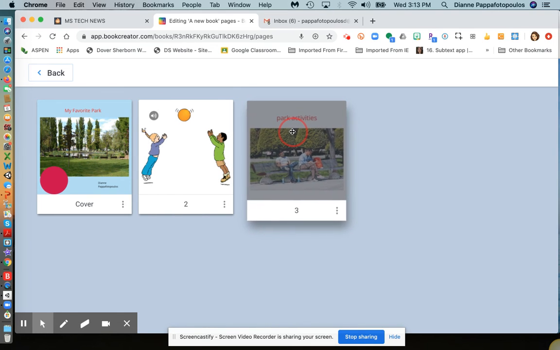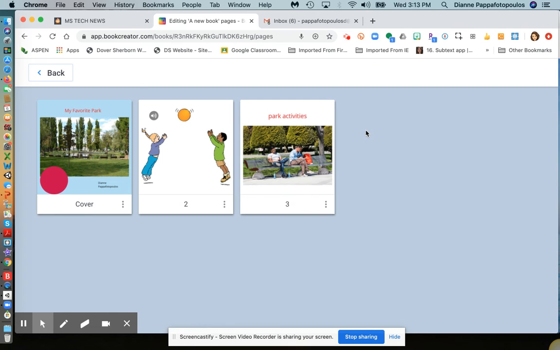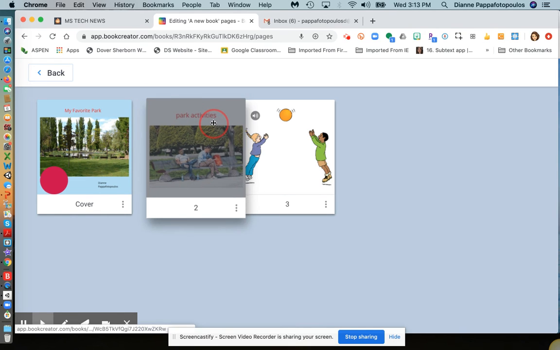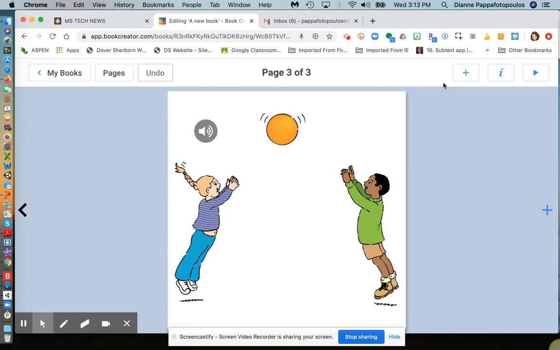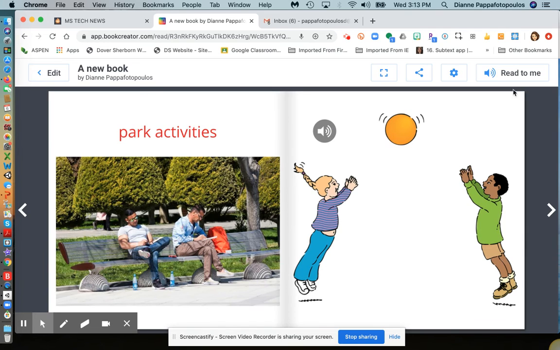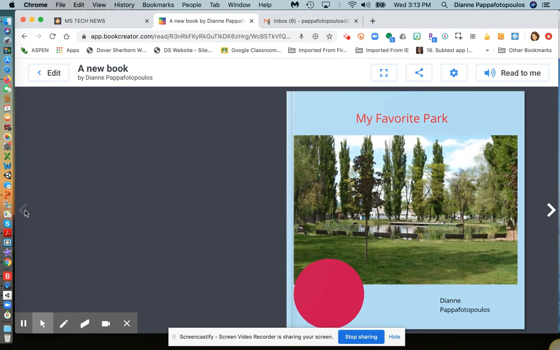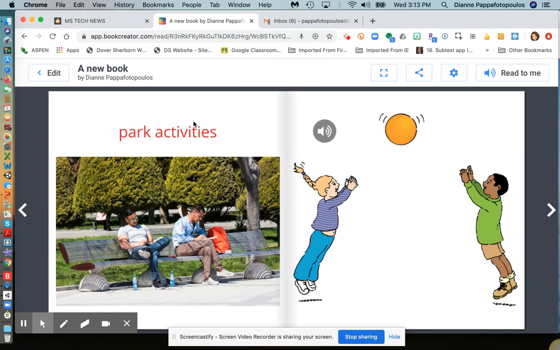And I'm going to go back. And I'm going to look at this and see what it looks like as I flip through. An interesting feature of Book Creator as well as being able to create a book is it has the read to me function.